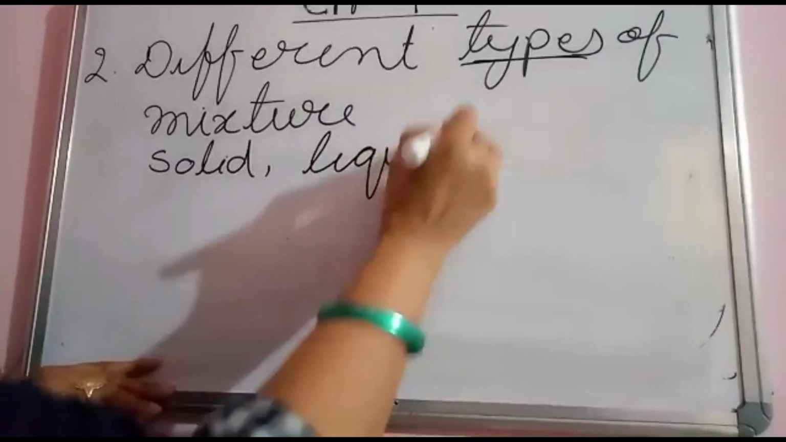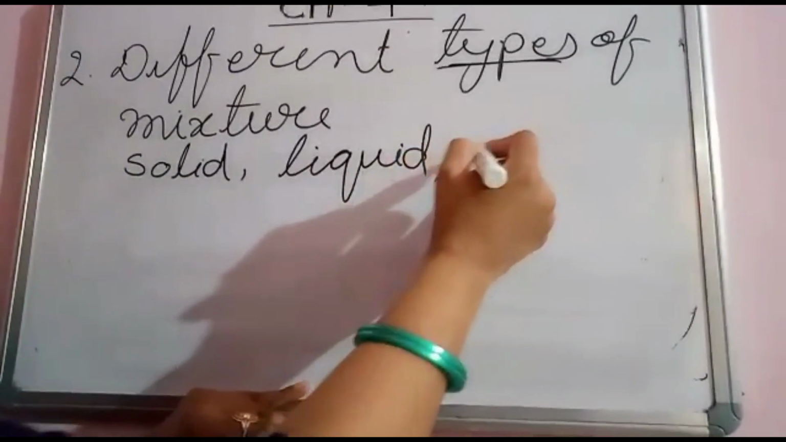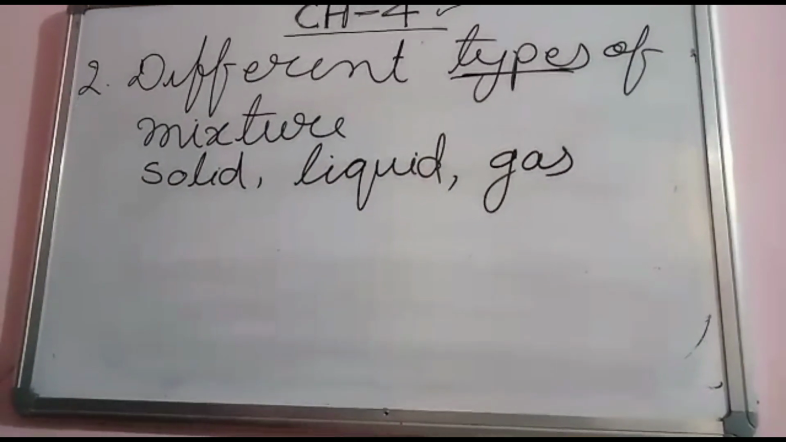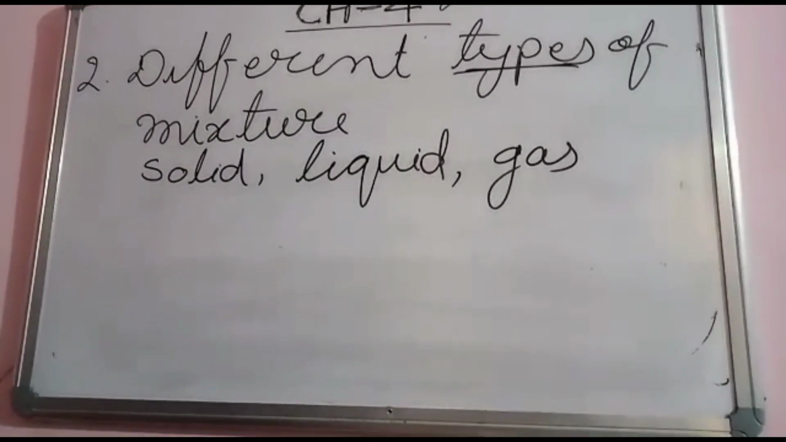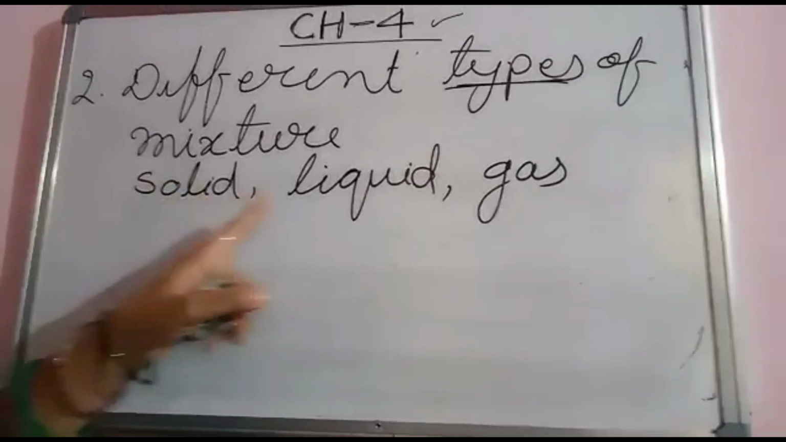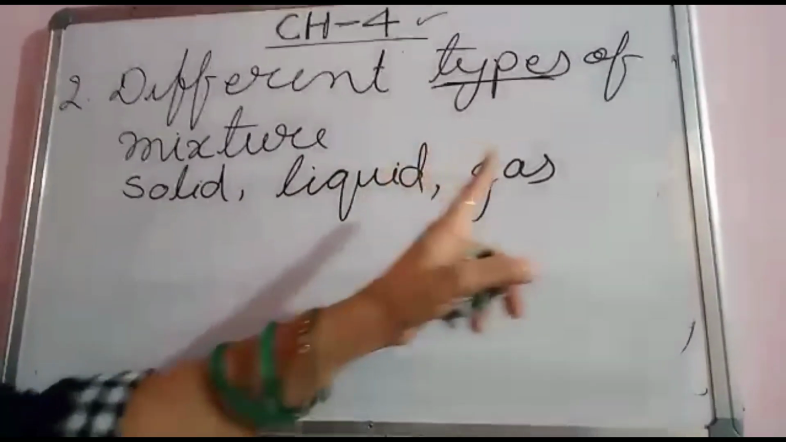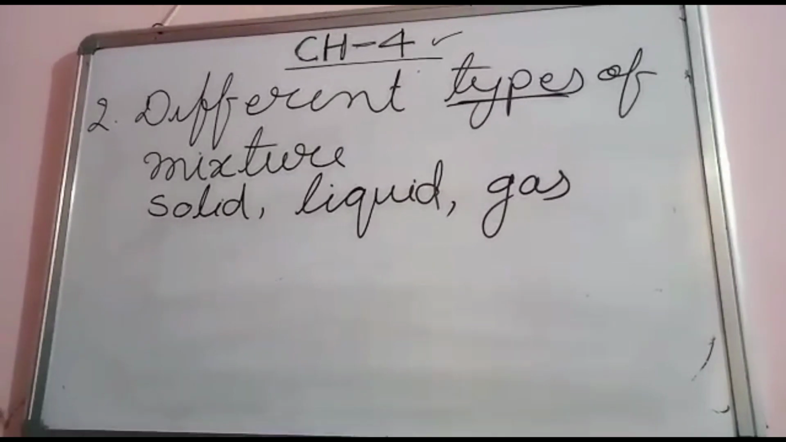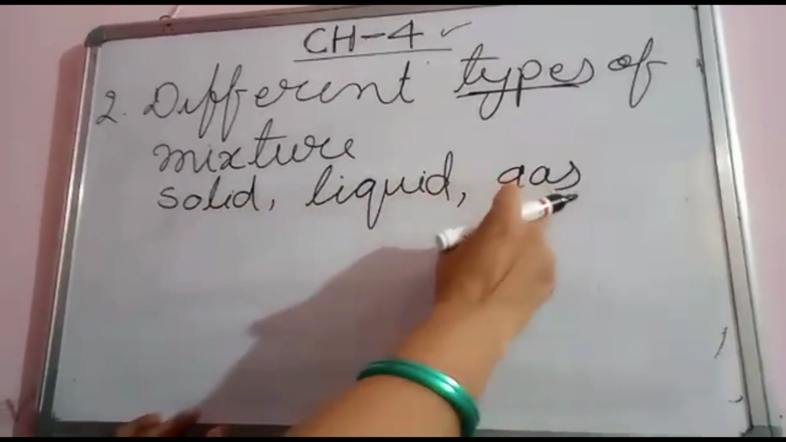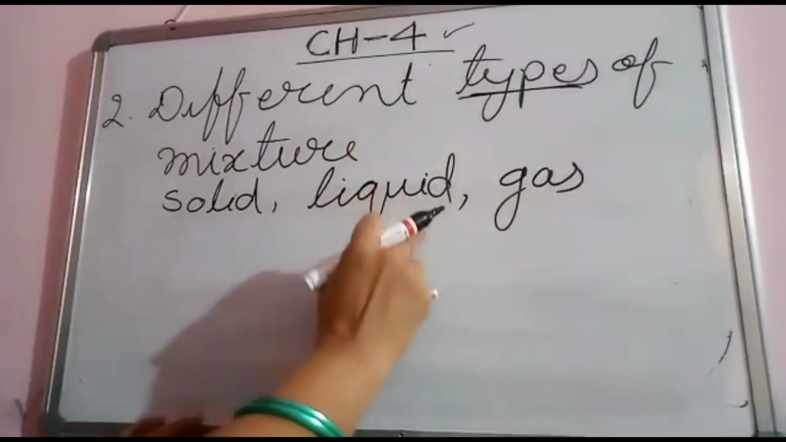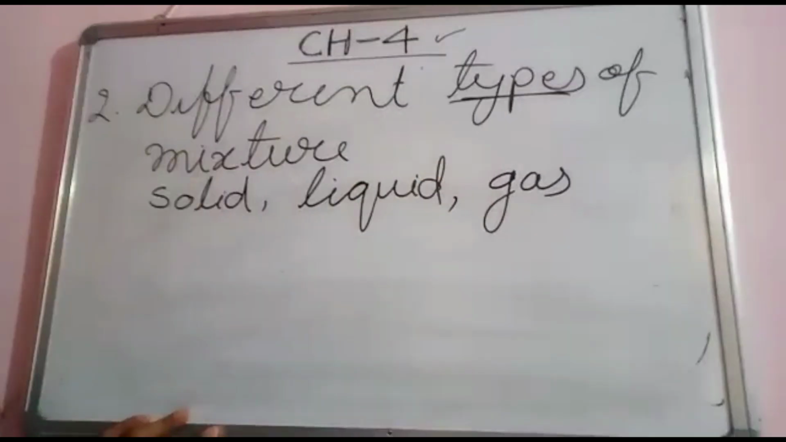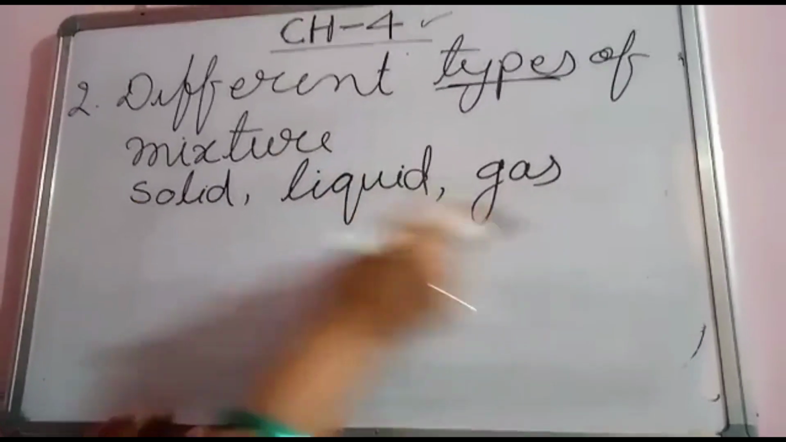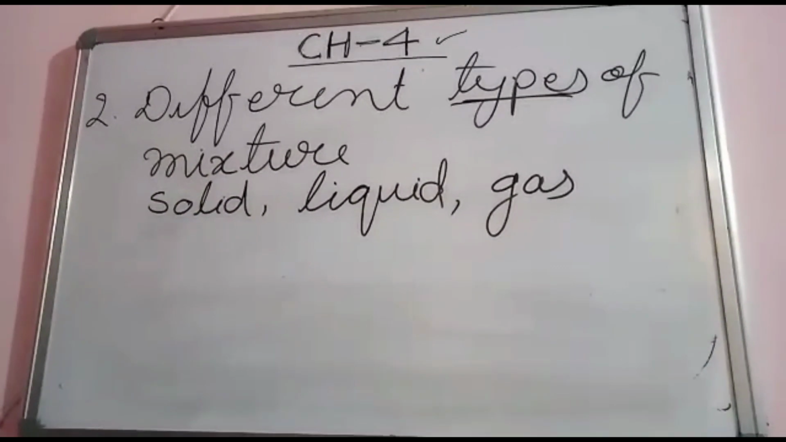Have you studied in chapter 3? Solid, liquid and gas. All the materials around us on our planet are present in three states: solid, liquid and gaseous. So our mixture is also present around us in three forms: solid mixture, liquid mixture and gaseous mixture. Do you know what is the solid mixture?